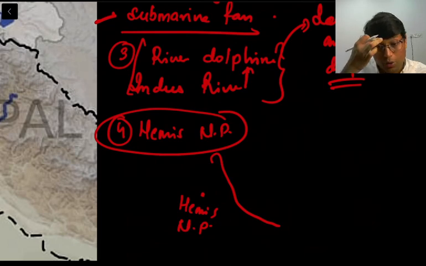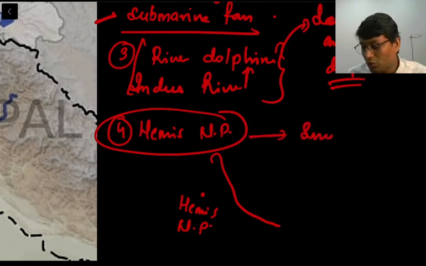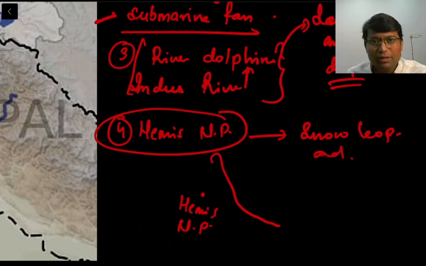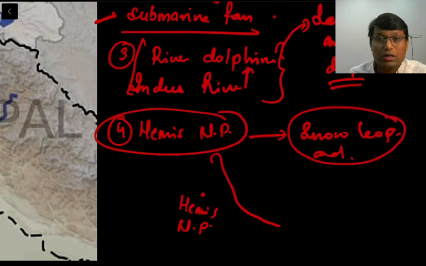Now one more point comes out of this, that is what Hemis National Park is famous for. Hemis National Park is famous for snow leopard. So as and where available, we will discuss all these specific species as well. We will not typically go into that particular biodiversity area, but wherever I have some details, I will provide those details to you, right? And then we will also have some special series on those biodiversity areas, where we will discuss all these biodiversity areas in detail, right? So this was about Indus River.